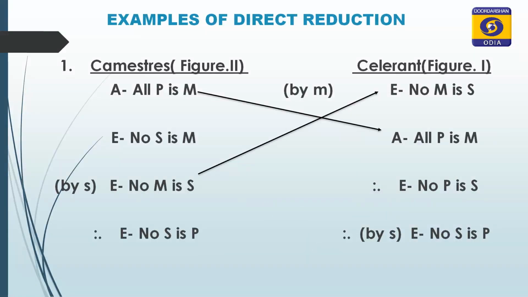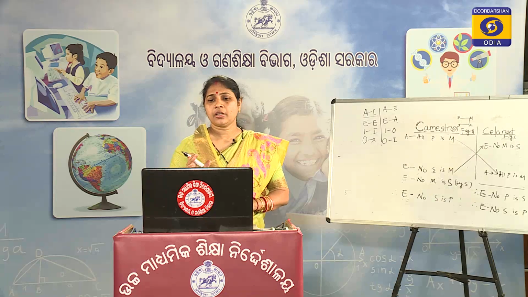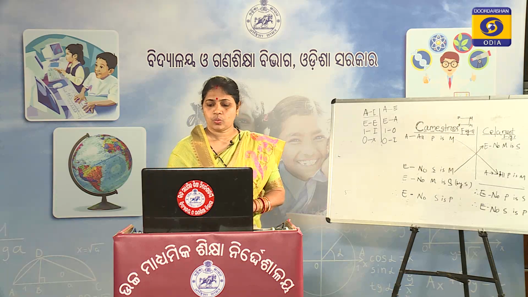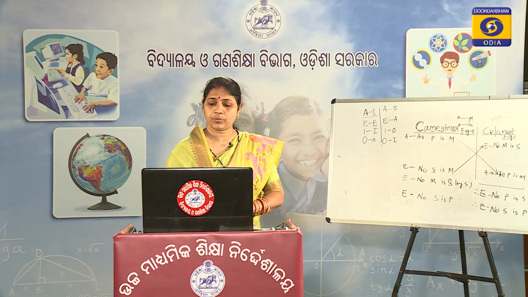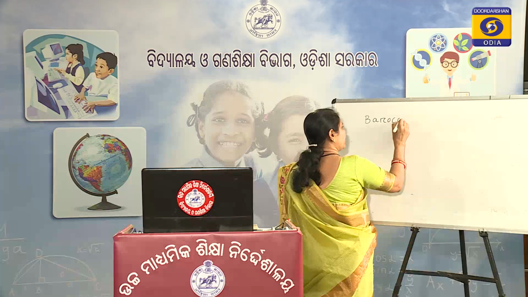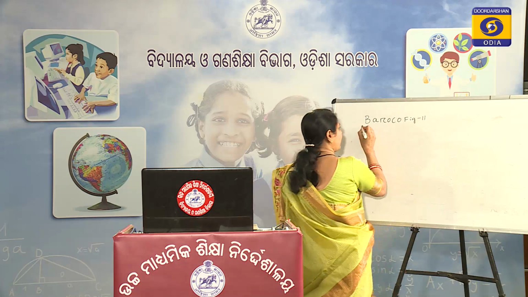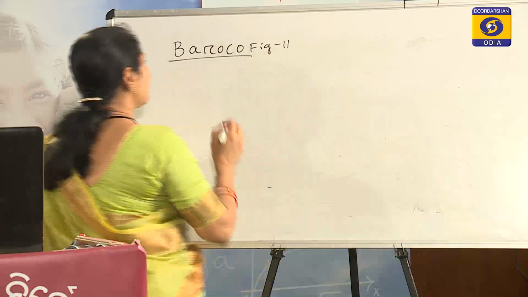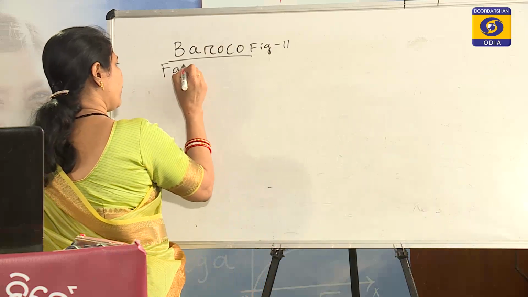Now we see another example from each figure. First I will do one from each figure, then if it is possible I will do more examples. From the second figure I will do one, that is Baroko, which we rename. Baroko is renamed as Faxoko.